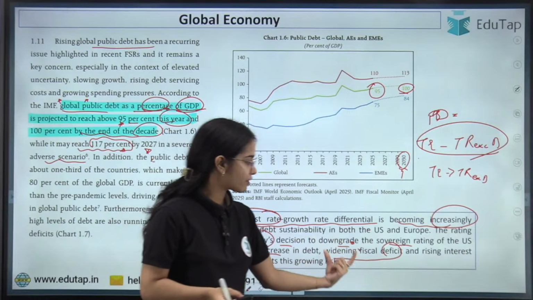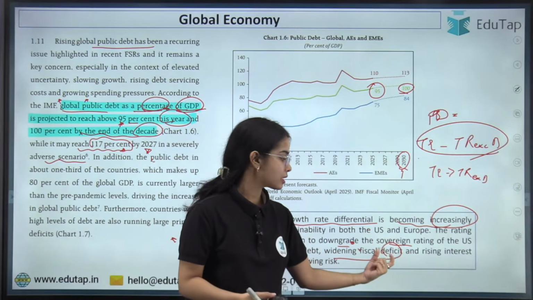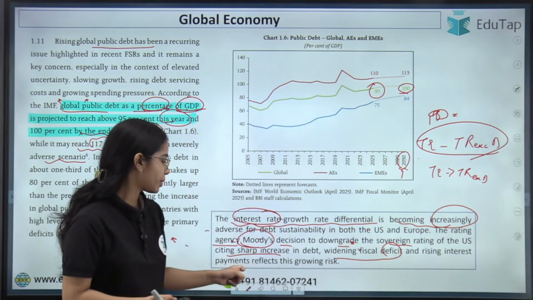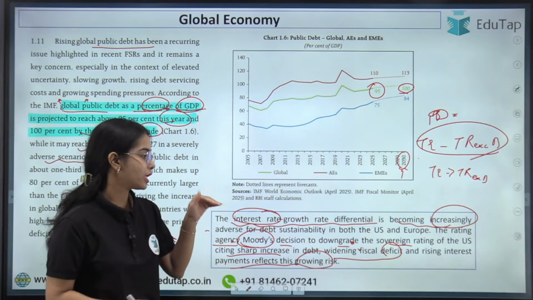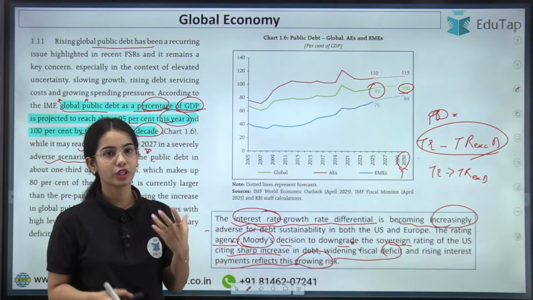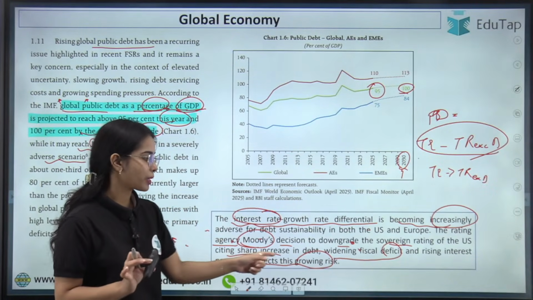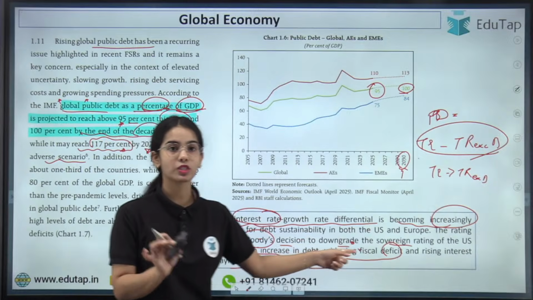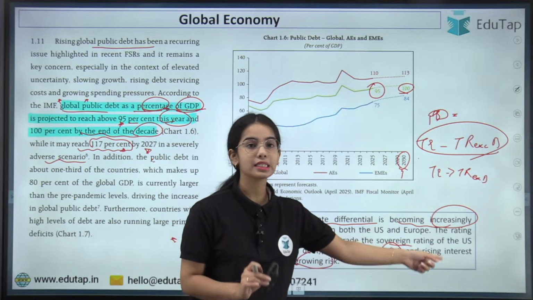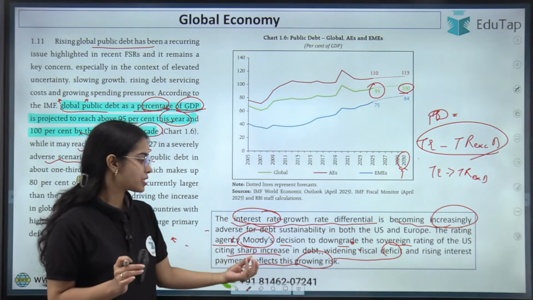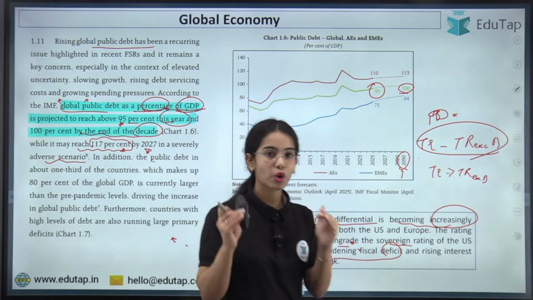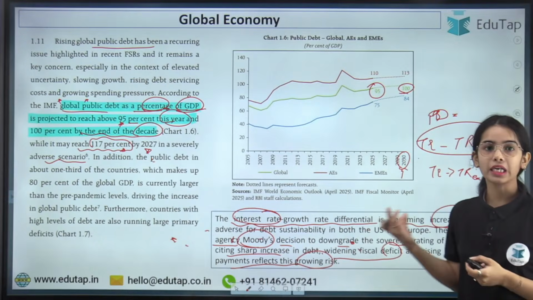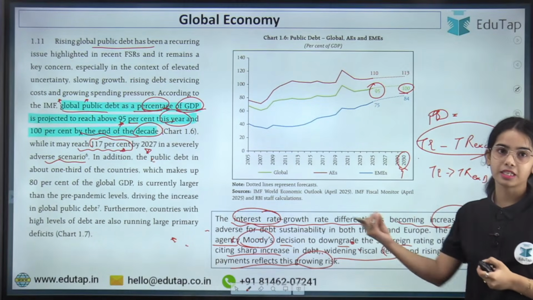So there is a widening fiscal deficit in the US, and rising interest payments reflect this growing risk. So Moody's has downgraded the sovereign rating of the US, citing that there is a sharp increase in debt by the US, a widening fiscal deficit, as well as increasing interest payments. This reflects the growing risk in the US. So that's why the sovereign rating of the US has been decreased by Moody's.